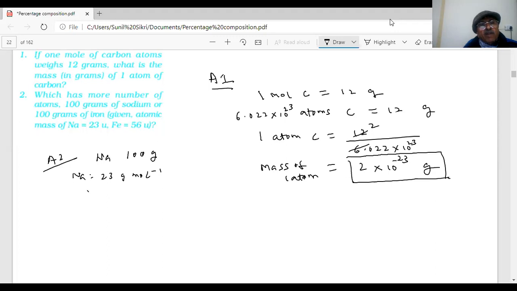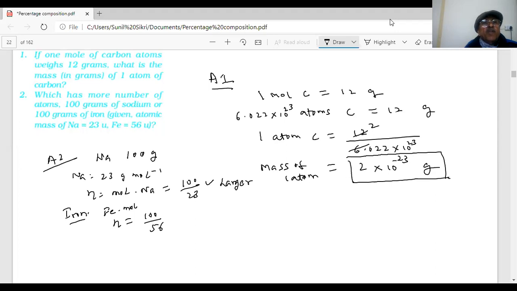So how many moles of sodium are there? You are given 100 by 23. And if you are given iron, Fe, 56 grams per mole, 100 grams. How many moles of iron are there, students? 100 by how much? 56. So which mole is more? This value is larger.